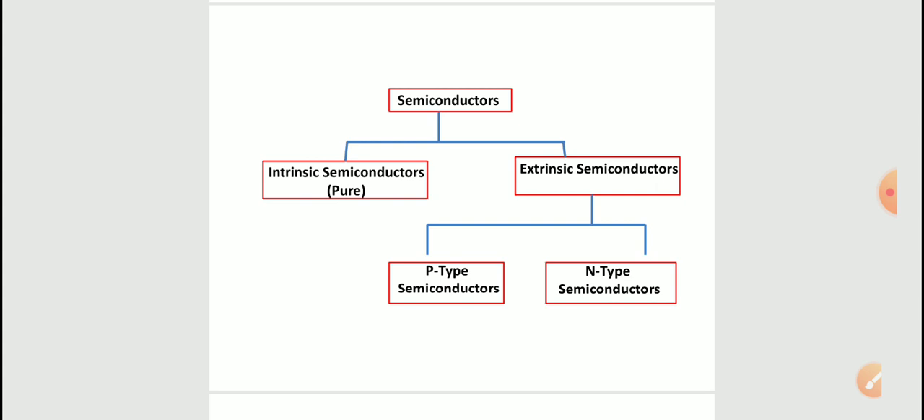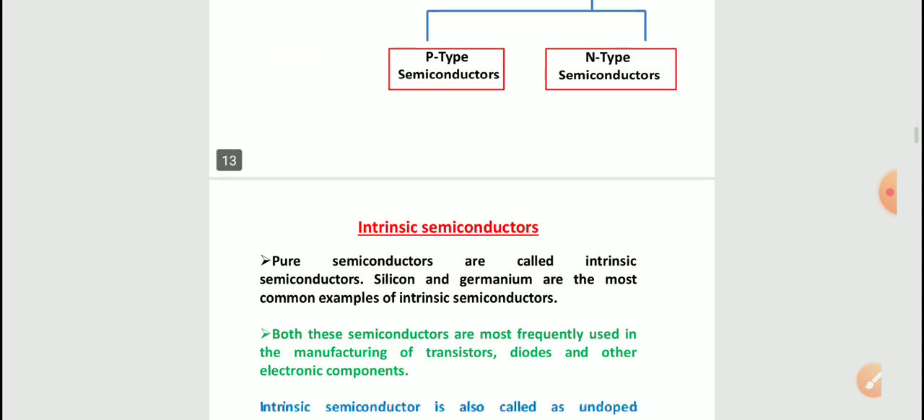These semiconductors are classified into two types: intrinsic semiconductors and extrinsic semiconductors. Intrinsic semiconductors are pure semiconductors. Examples are silicon and germanium. Extrinsic semiconductors are impure semiconductors, and these are again classified into two types based on the doping element. Those are p-type semiconductors and n-type semiconductors.